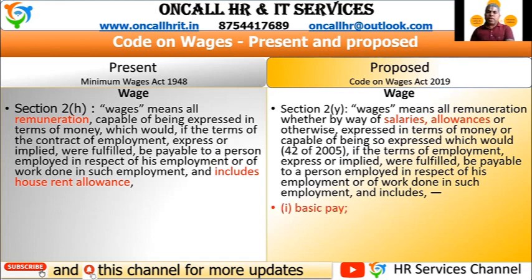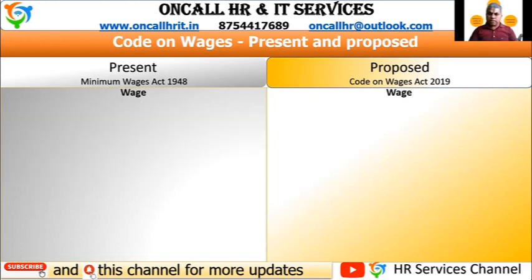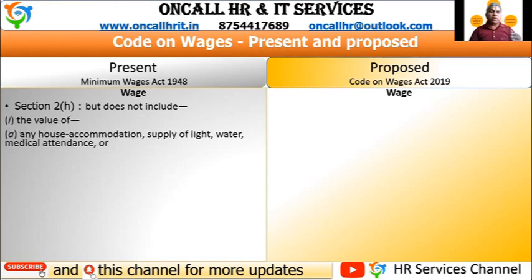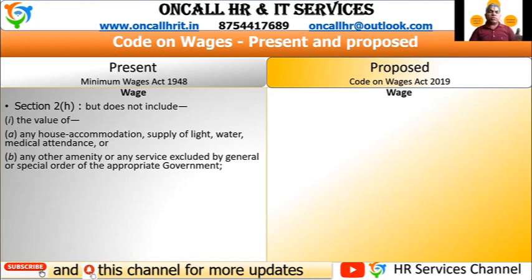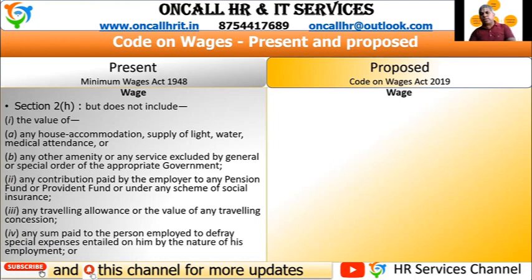These are almost the same, but here it clearly defines what is wages. It includes basic pay, dearness allowance, and retaining allowance. These three components are named as wages. Both the acts define what is excluded. The existing Minimum Wages Act does not include the value of house accommodation, supply of light, water, medical attendance. These are the kinds of things we provide to the employees. Those are not included as a wage, as well as other things mentioned. The same things are mentioned in the new proposed act.